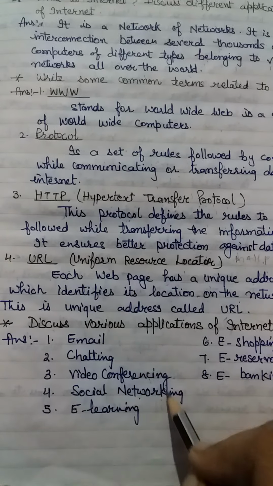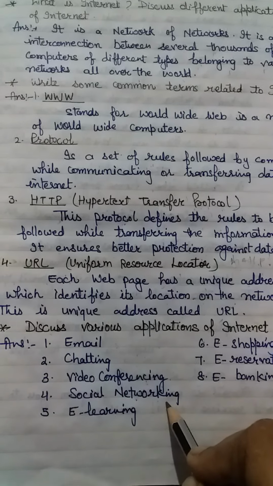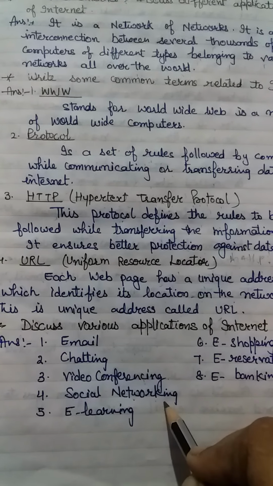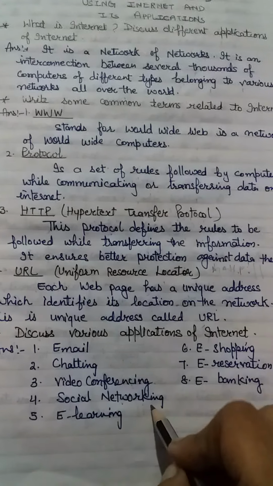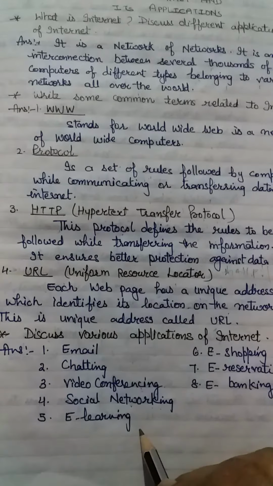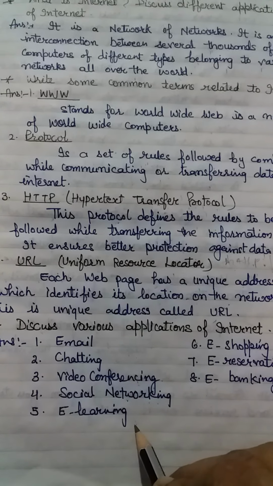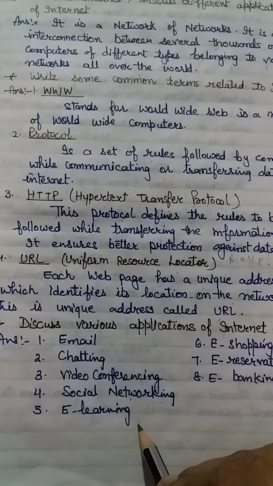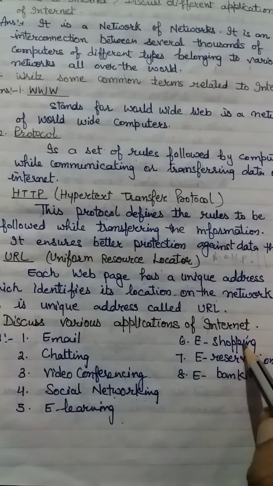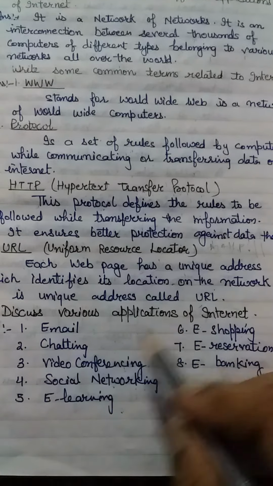Social networking also happens with the help of blogs, Twitter, Facebook, and WhatsApp. These are the different social networking applications we use to communicate with other persons. E-learning is also an application with the help of which we read or study. Then e-shopping, which all are aware of.